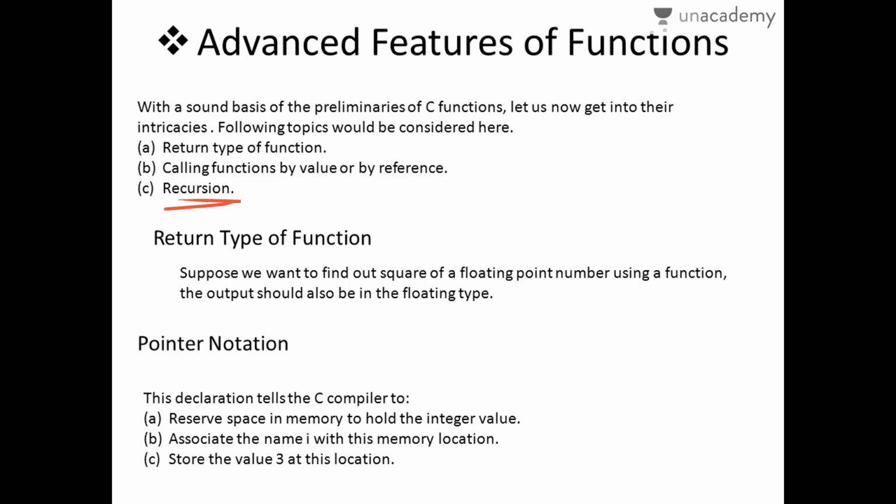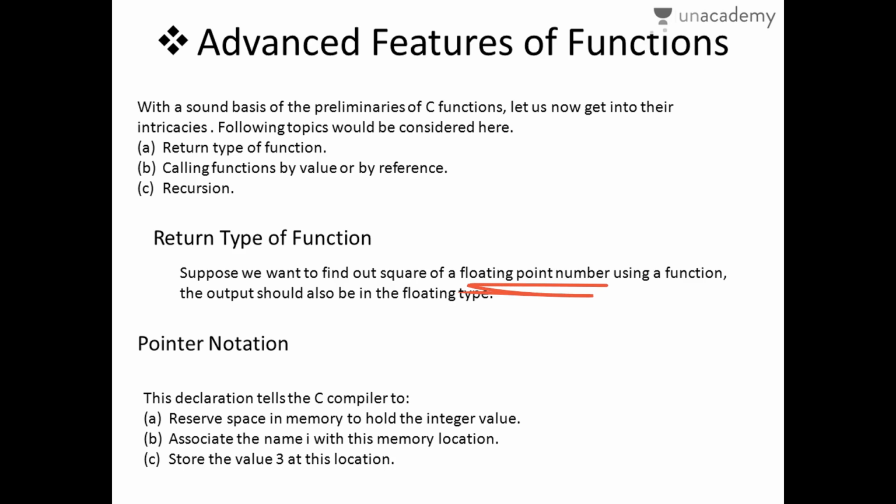Recursions are one of the important topics that we are going through now. Return types: when you ask a function to return a value, then that value should be of the same data type as the parameters that you pass through the functions. As I said previously, when we pass a value, it can be int or double, and then the return type also should be of the same type. Here I took an example of floating point numbers.